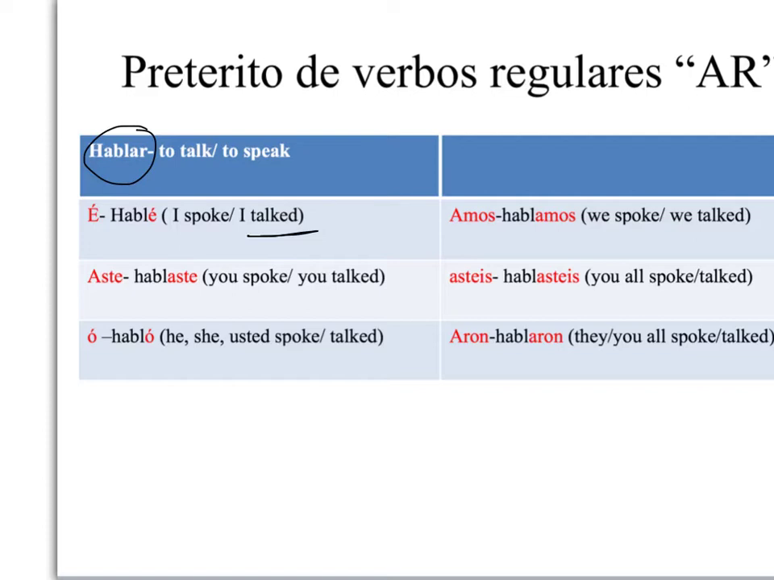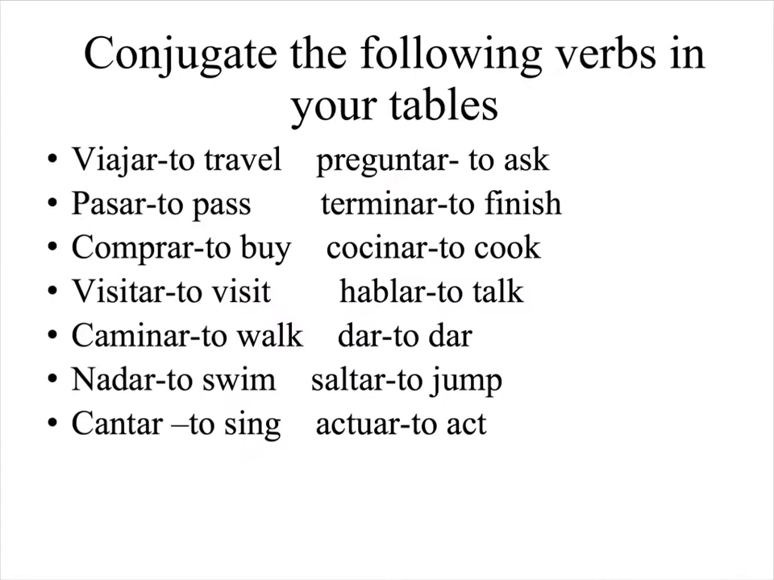For the AR verbs, the endings are the letter é, aste, ó, amos, asteis, and aron. In the classroom, we're going to find out a very cool way to remember these endings. But first, I'm just going to show you some examples of AR verbs that are regular. Remember, a regular verb means that only the ending changes while the stem stays the same.